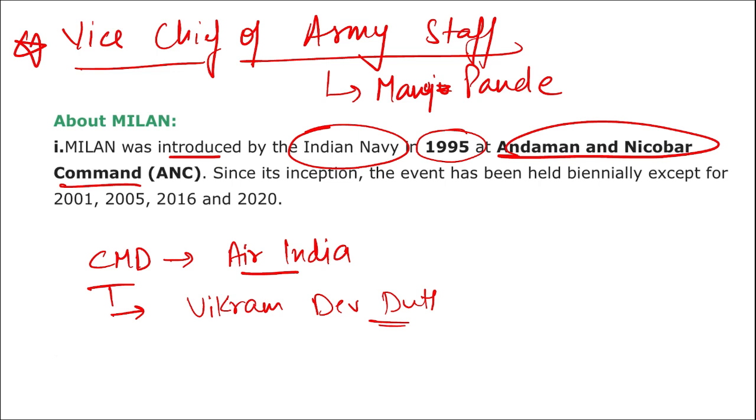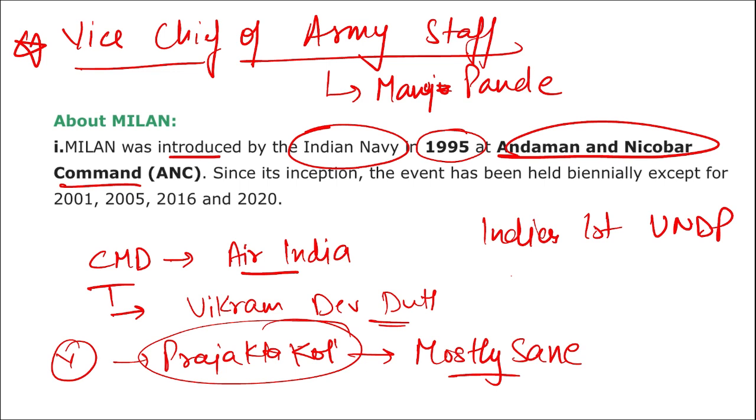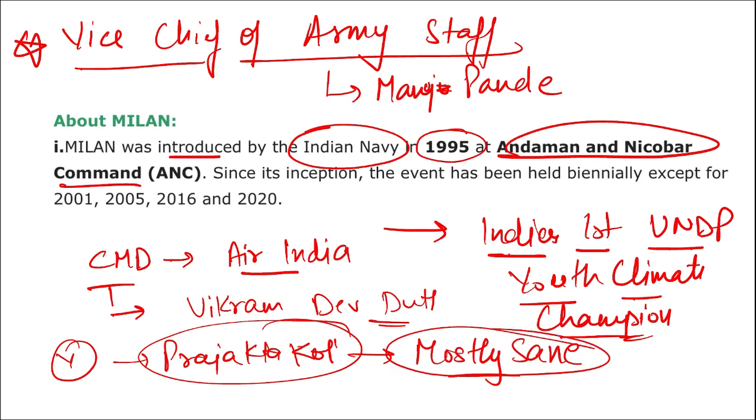Similarly, if I ask you, there was a YouTuber by the name Prajakta Kohli. She is on YouTube by the name Mostly Sane. She has been appointed as India's first UNDP Youth Climate Champion. I repeat, who has been appointed as India's first UNDP Youth Climate Champion? She will be Prajakta Kohli, who is on YouTube by the name Mostly Sane.